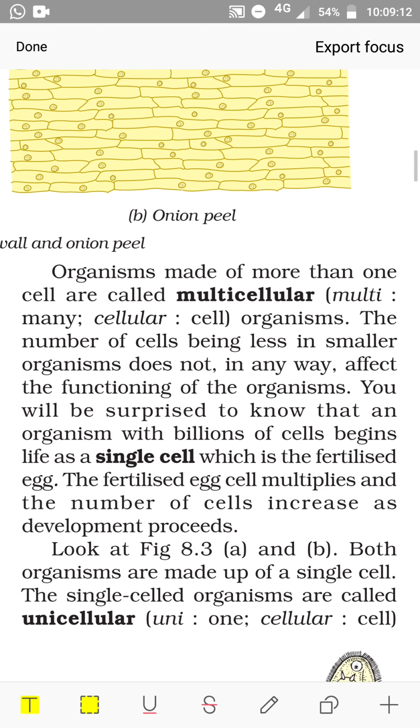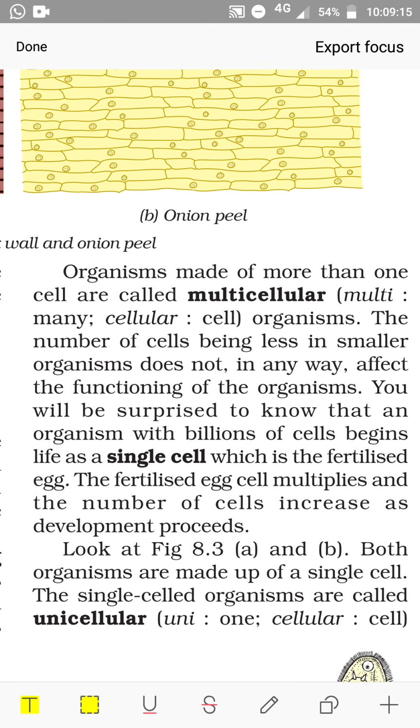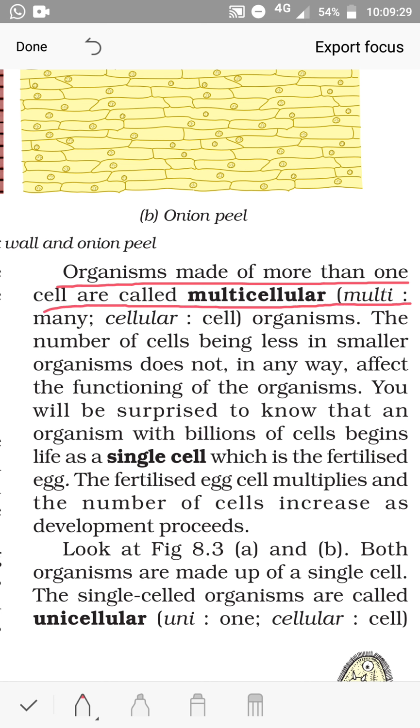Organisms made of more than one cell are called multicellular. Multi means many and cellular, that is cell. So organisms made of more than one cell are called multicellular organisms.